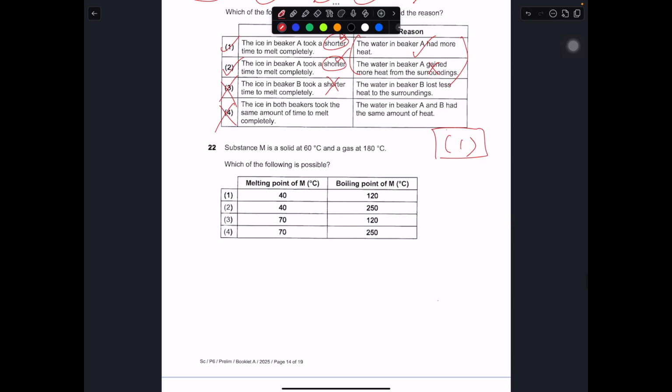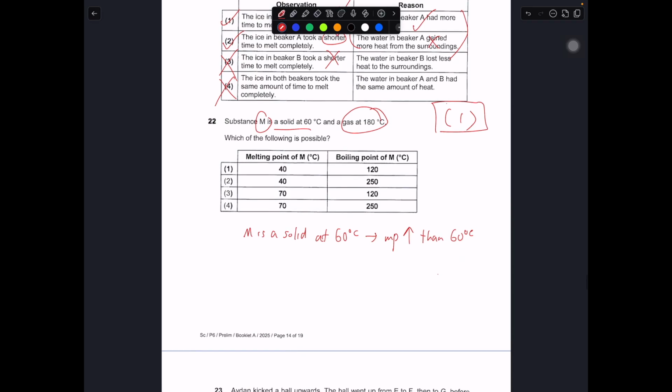Okay, so let's move on to 22. 22 is about melting point, boiling point. So M is a solid at 60 degrees, while a gas at 180 degrees. So you are being tasked to find out the melting point and boiling point. One straight answer is that if M is a solid at 60 degrees, the melting point must be higher than 60. This is a very quick way to answer this. So higher than 60, so what will be the answer? 3 or 4.